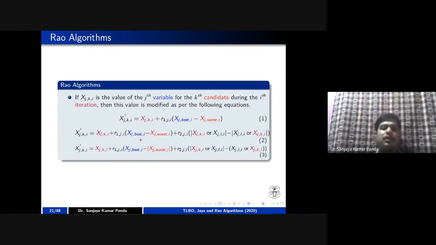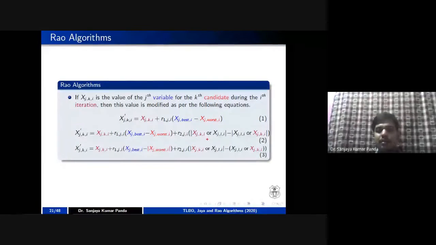In the second case, what he suggested is that you take your current position and one random number, that is the first part of the first equation, and you take the difference between the best and worst. But in the second case, he introduced a new thing. He told that randomly you have to do a pairing with another population.